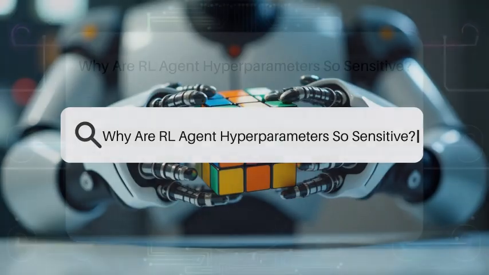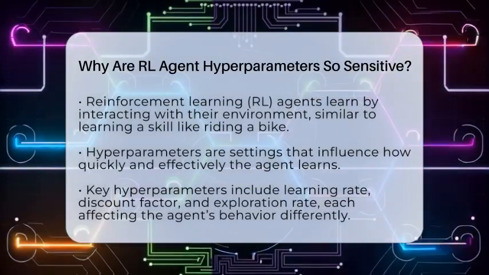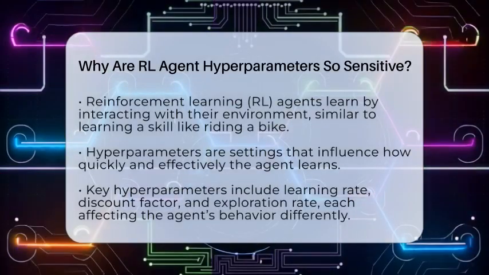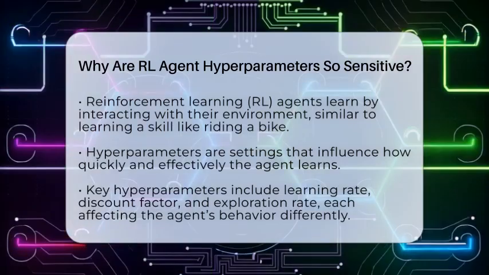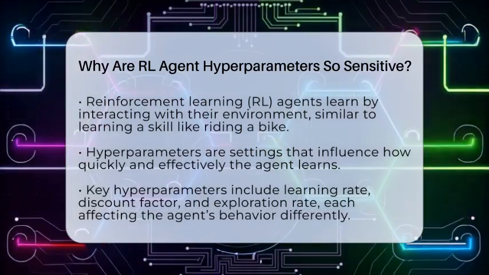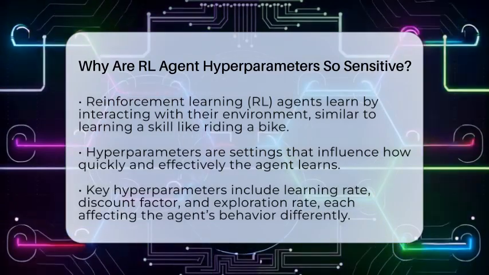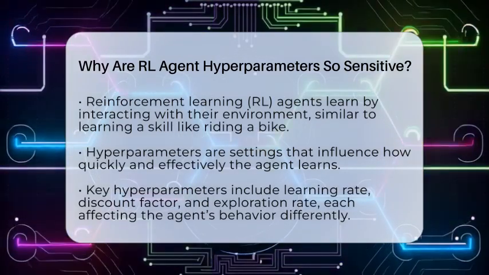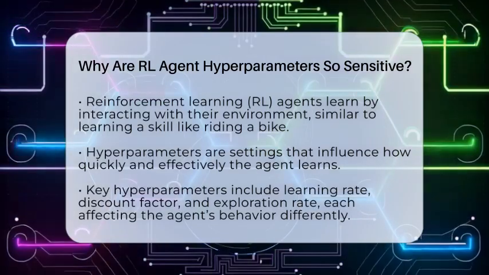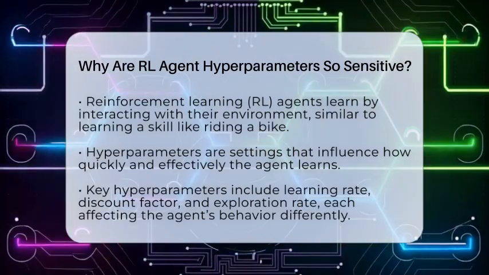Why are RL agent hyperparameters so sensitive? Imagine trying to tune a musical instrument where a tiny turn of the knob can change the entire sound. That's what working with reinforcement learning agents feels like. It's all about getting the settings just right. Reinforcement learning agents learn by interacting with their environment, kind of like a person learning to ride a bike. They get feedback based on their actions, which helps them improve. But the tricky part is that small changes in hyperparameters can cause big differences in how well they learn.